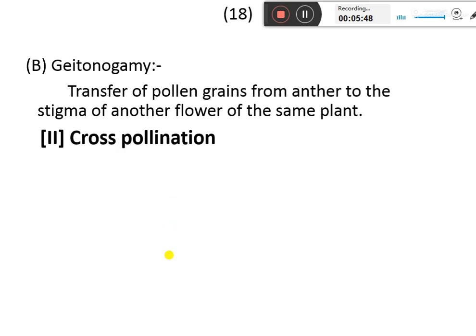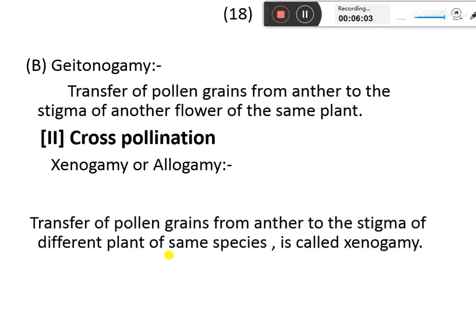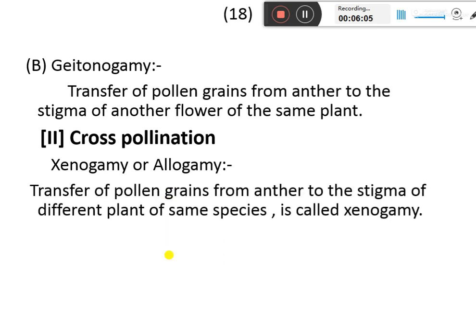Cross-pollination. Cross-pollination is the transfer of pollen grain of one plant to the flower of another plant of the same species. It is known as xenogamy or allogamy. So there is a transfer of pollen grain from the anther to the stigma of a different plant of the same species.